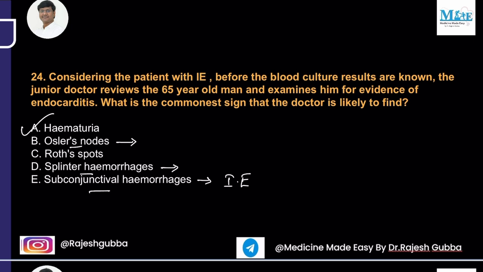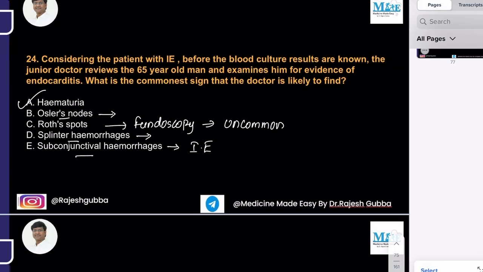Whereas Roth spots are a fundoscopy finding, where you have retinal hemorrhages, and even Roth spots are uncommon in patients with infective endocarditis. So among all these options, the commonest manifestation of endocarditis will be hematuria, right? The option is A. Answer is A. Next question.